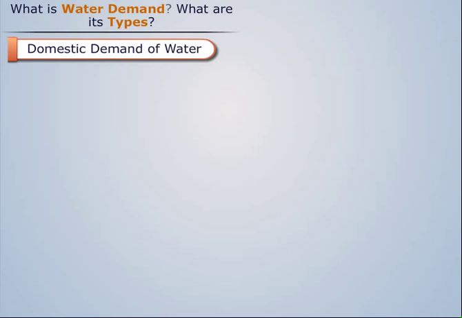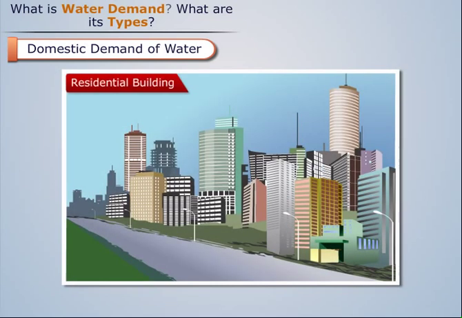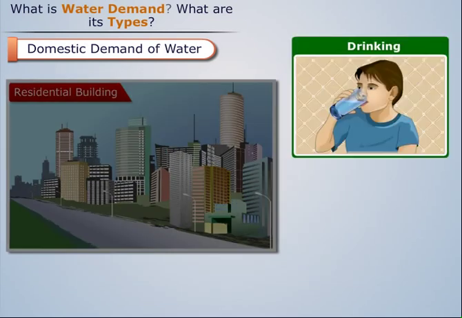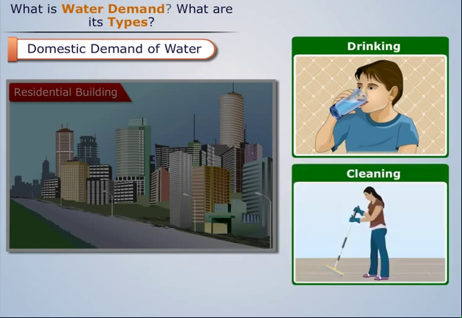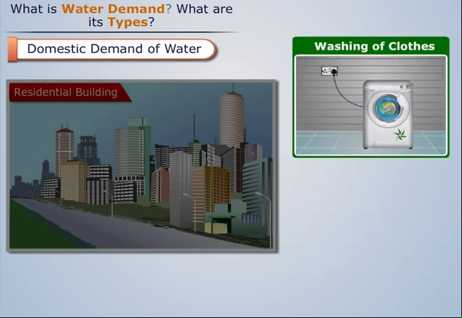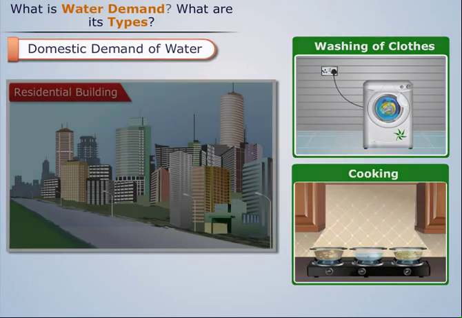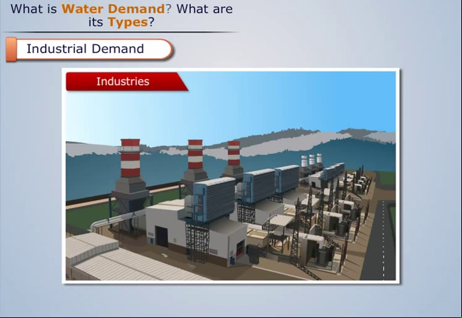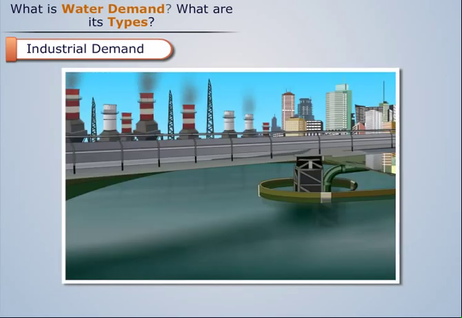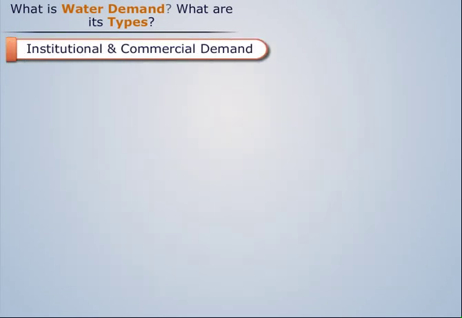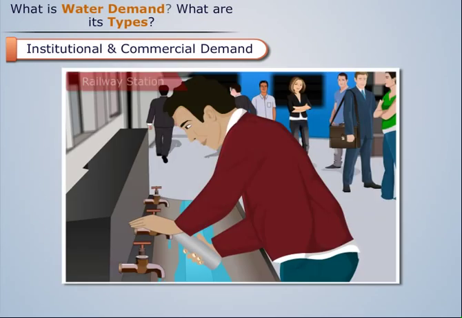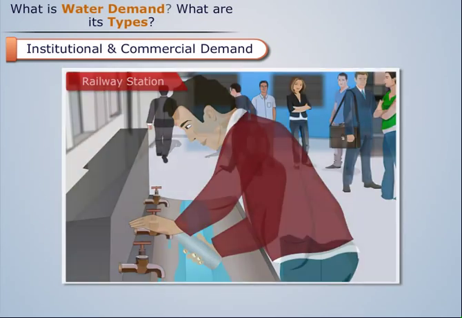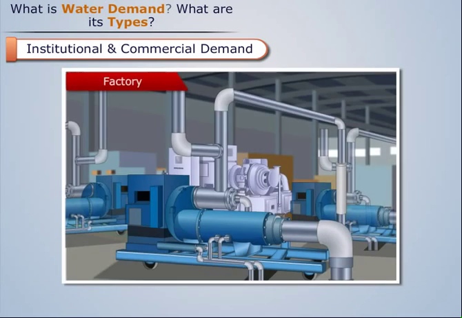Domestic water demand includes water required in residential buildings for drinking, cleaning of houses, washing of clothes and cooking, etc. The industrial demand represents the water demand of industries which are either existing or are likely to be started in future in the city for which water supply is being planned. The water requirements of institutions such as railway stations, factories, etc. should also be assessed and provided.